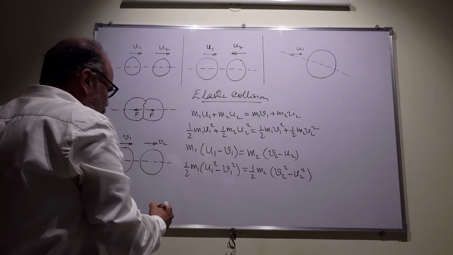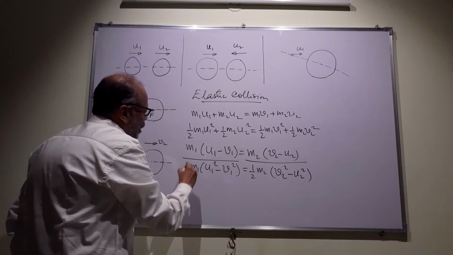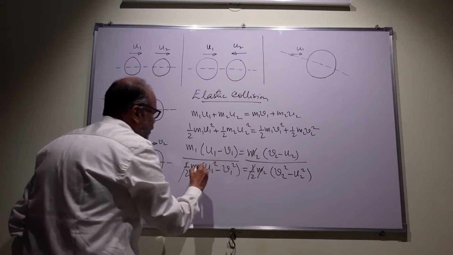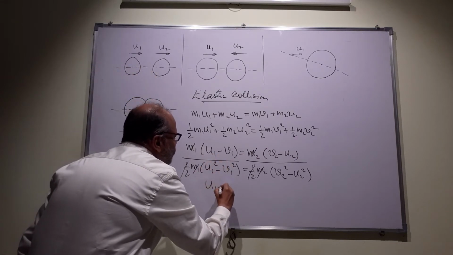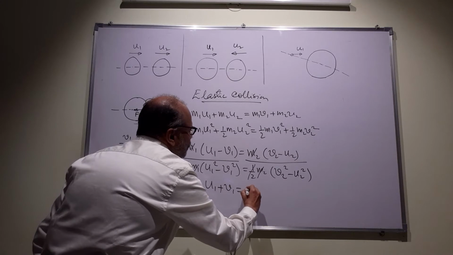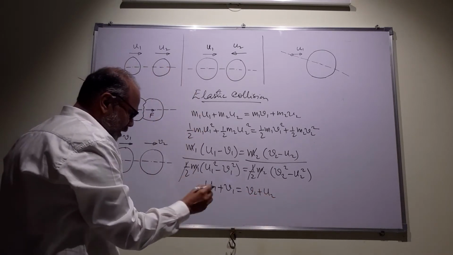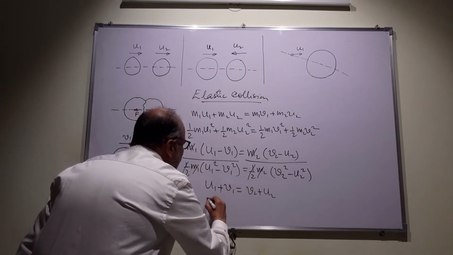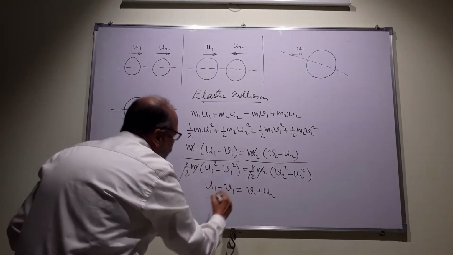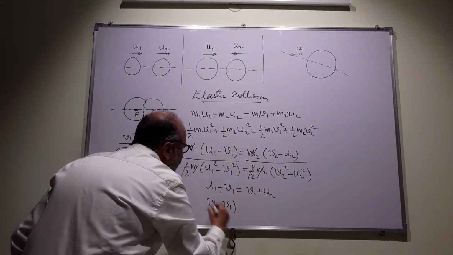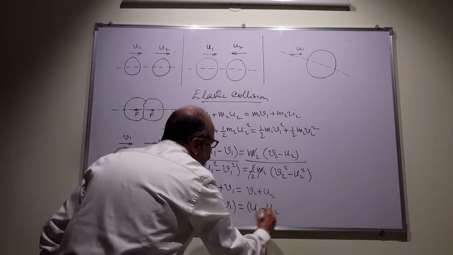Now if I divide the two, several things are going to cancel. Half cancels, m2 cancels, m1 cancels. If I factorize this, I will get u1 plus v1 is equal to v2 plus u2. Now I can rearrange this. I can write this as v2 minus v1 is equal to u1 minus u2.